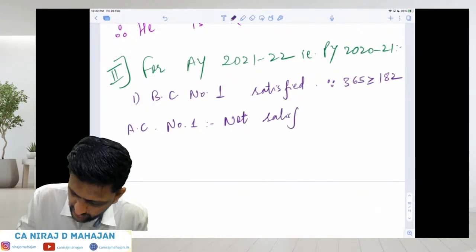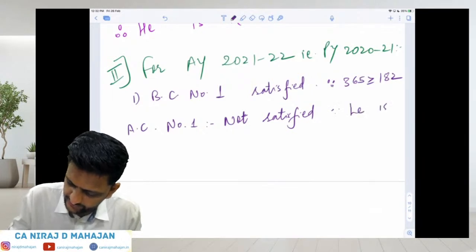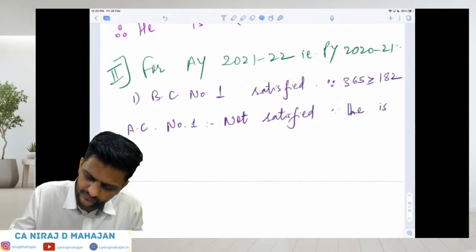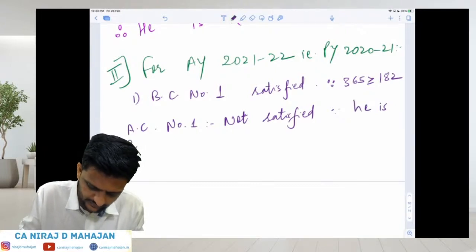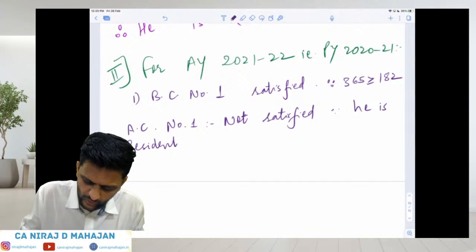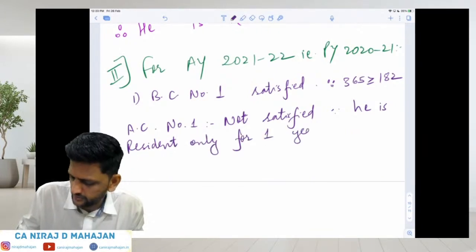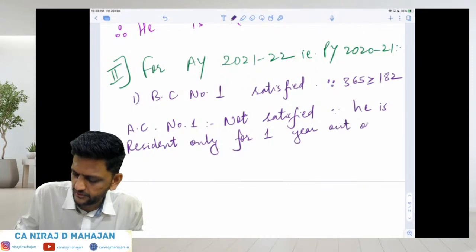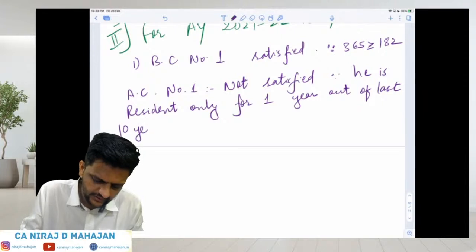Yes, correct, Pushkar. Not satisfied, since he is resident only for 1 year out of last 10 years. Clear?